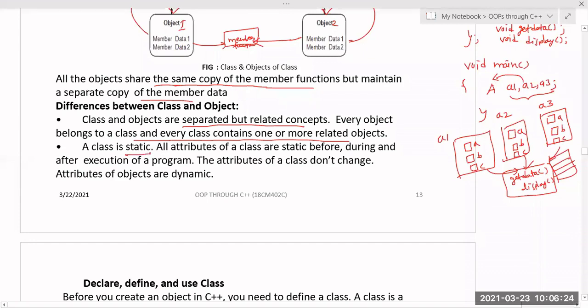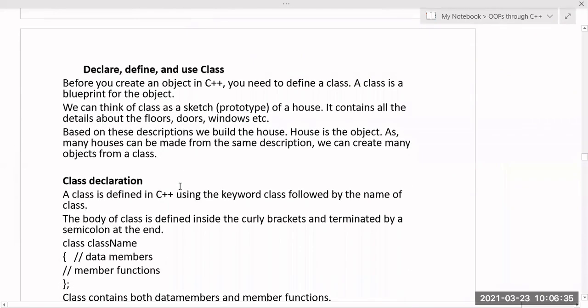A class is static because memory is not allocated for the class. All attributes of the class are static before, during, and after execution of the program. The attributes of a class don't change. Attributes of an object are dynamic. This we have seen.